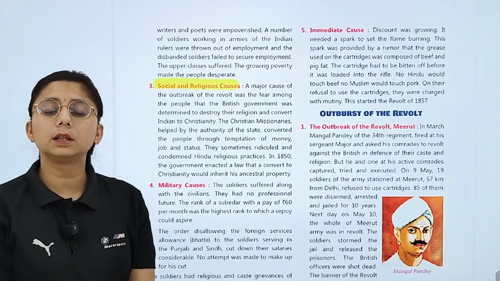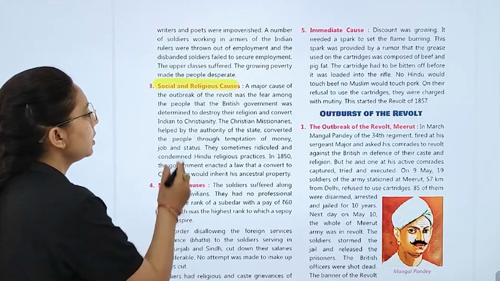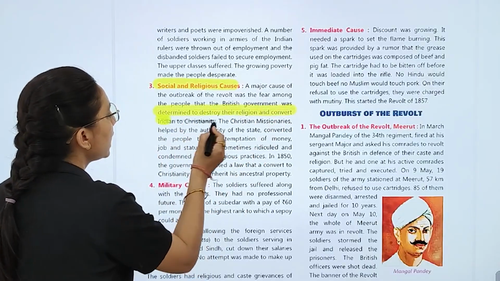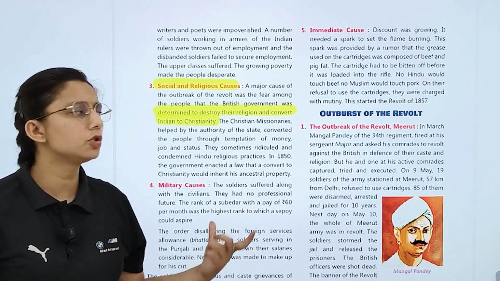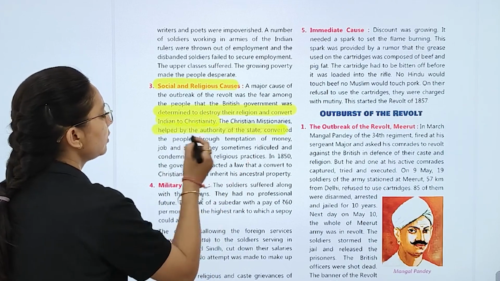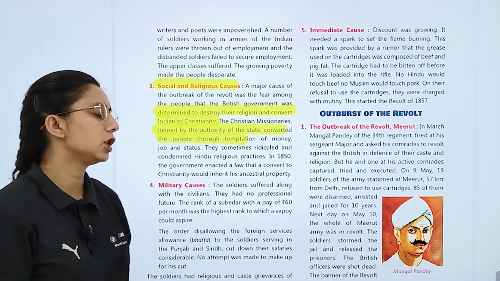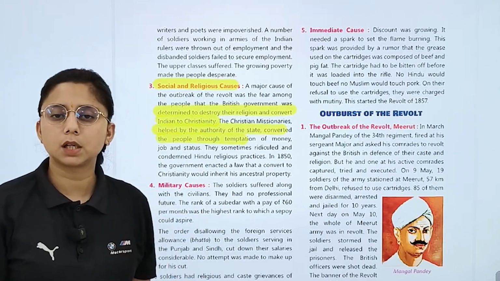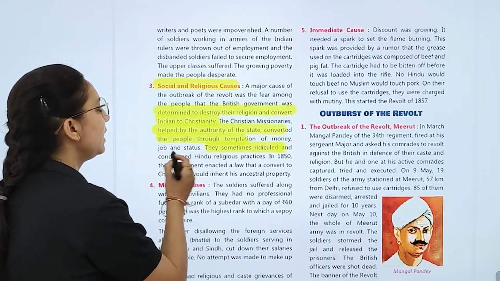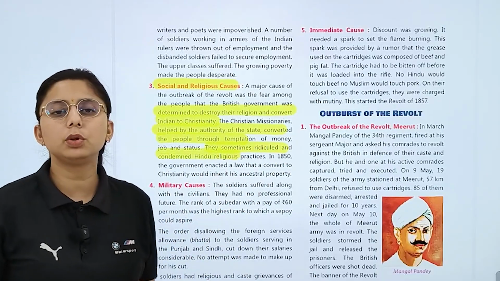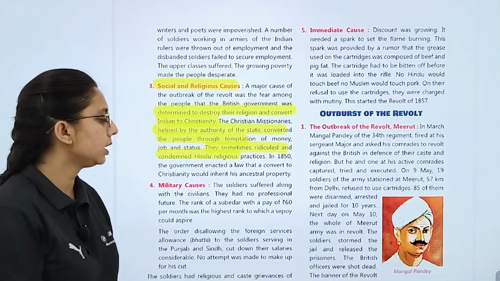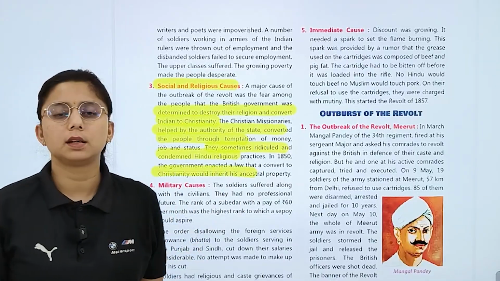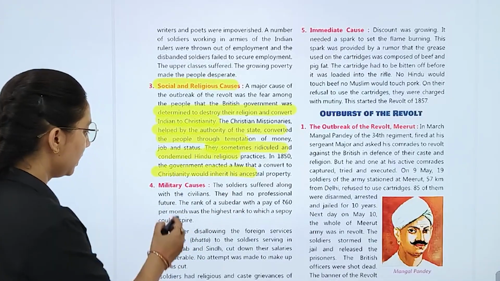This created fear among the people that the British government was going to destroy their religion and convert India to Christianity. Christian missionaries, backed by the authority of the state, converted people through temptation of money, jobs, and status. This movement ridiculed and condemned Hindu religious practices. In 1850, the government enacted a law on converts to Christianity. Next are the military causes.